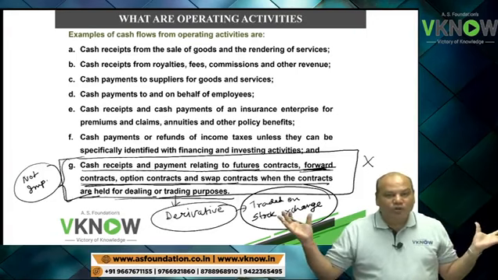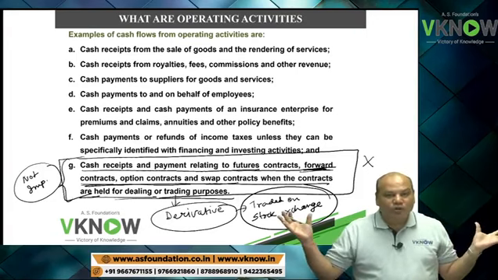Some transactions, such as the sale of an item or plant, may give rise to a gain or loss which is included in the determination of net profit. Sale of plant may give rise to profit.